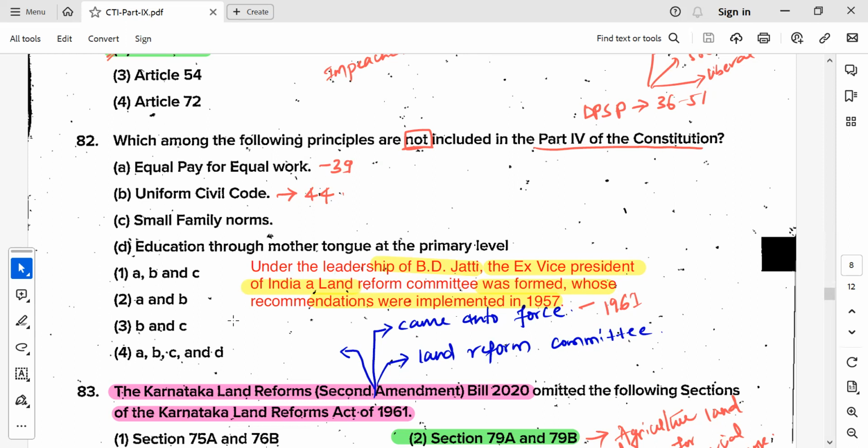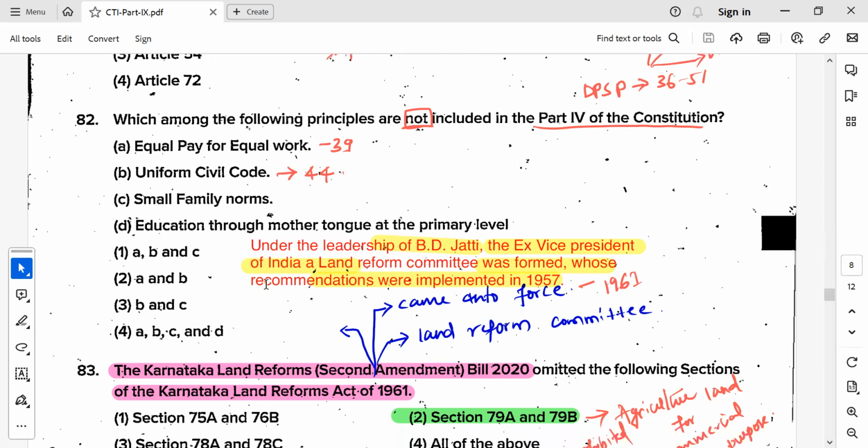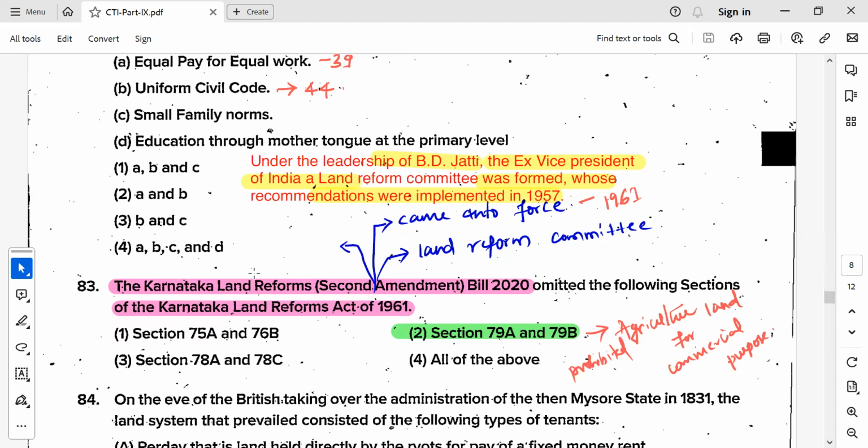So see, the answer is the one not included. It might be considered for grace marks, small family norms and C and D might be, but here A is included. B and C are there. B is also a part of the uniform code. So this question's options are given wrongly.